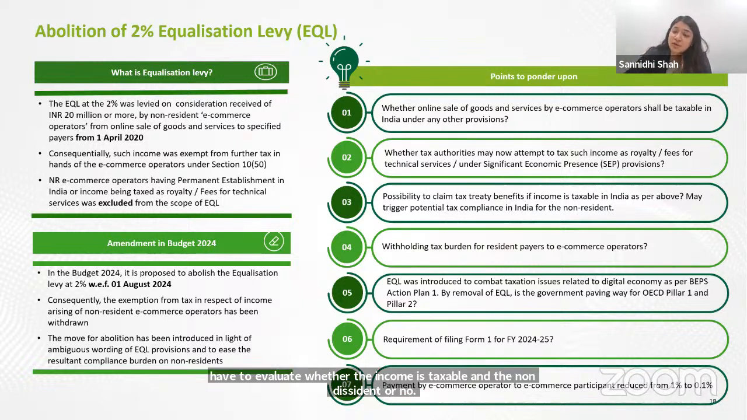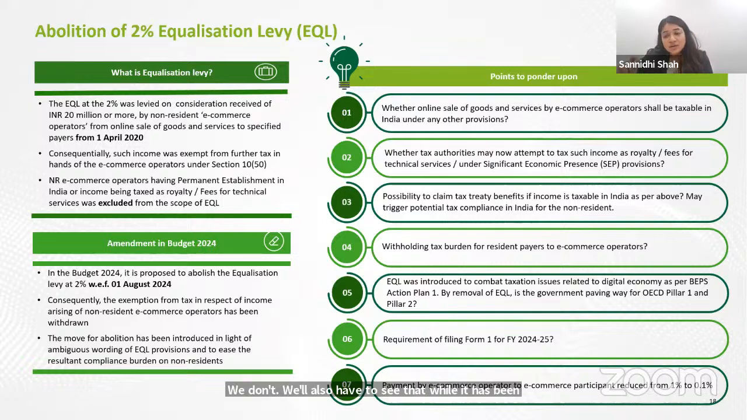Thirdly, we'll also have to see that while it has been abolished from 1st of August 2024, the annual reporting for equalization levy, which is Form 1, is due on 30th June of the next financial year. So for FY 24-25, it would have been due on 30th June 2025. That might still have to be filed because at least till July, the non-resident has been paying equalization levy. One more amendment is with respect to the TDS rate. While the e-commerce operator is making payment to an e-commerce participant, that has been reduced from 1 to 0.1%.